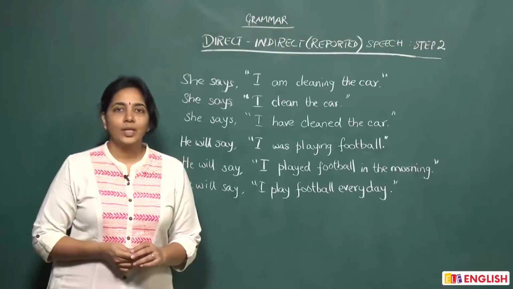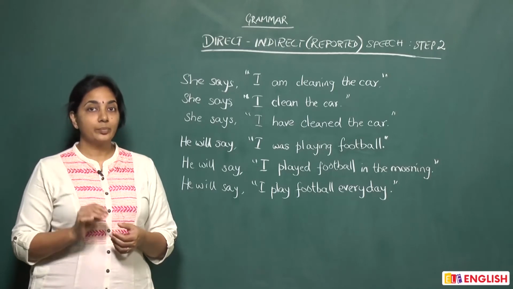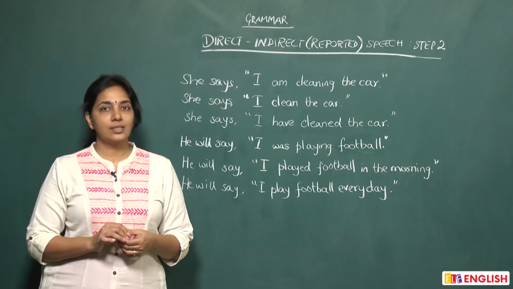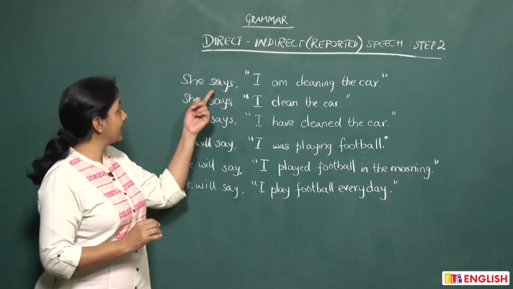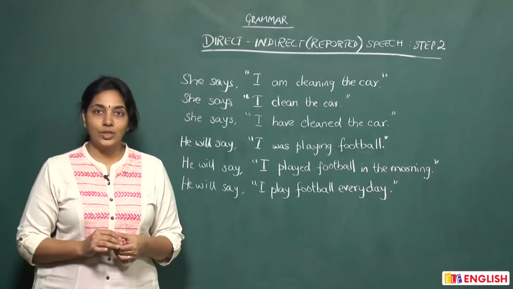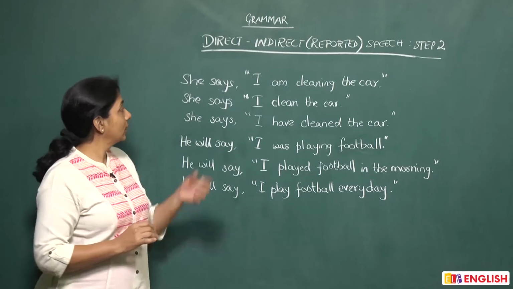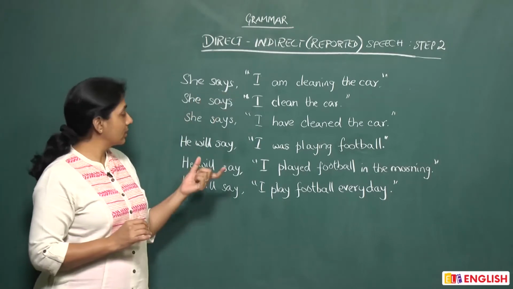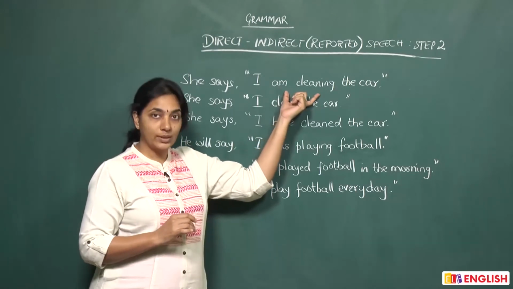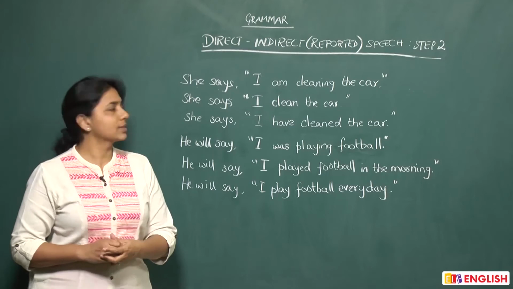Up till now, we had seen how to change from direct to indirect when the reporting verb was said. But you can also have sentences in English where the reporting verb will be says or it could be will say. In that case, how do you change? What you should remember is we had first told you that if the reporting verb is says or will say, the verb inside the reporting speech does not change. So let's just look at a few examples.